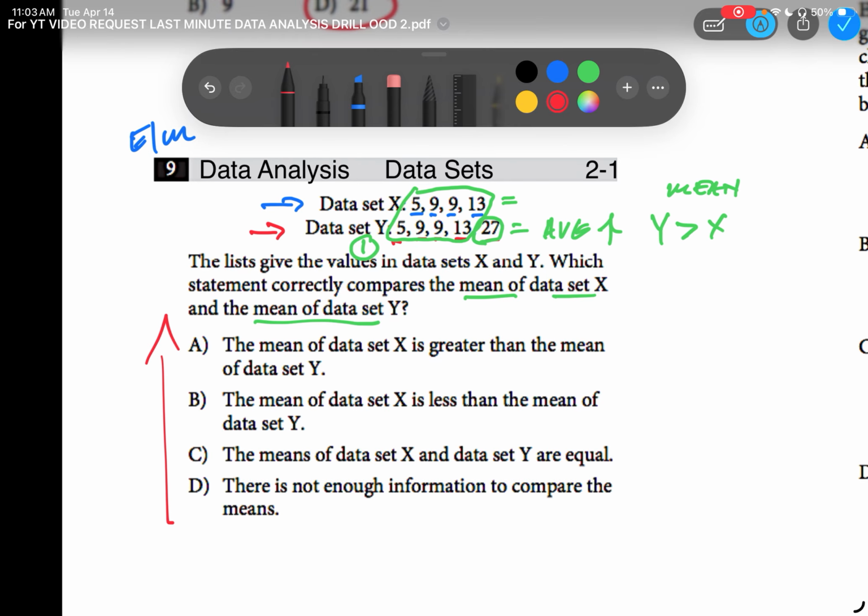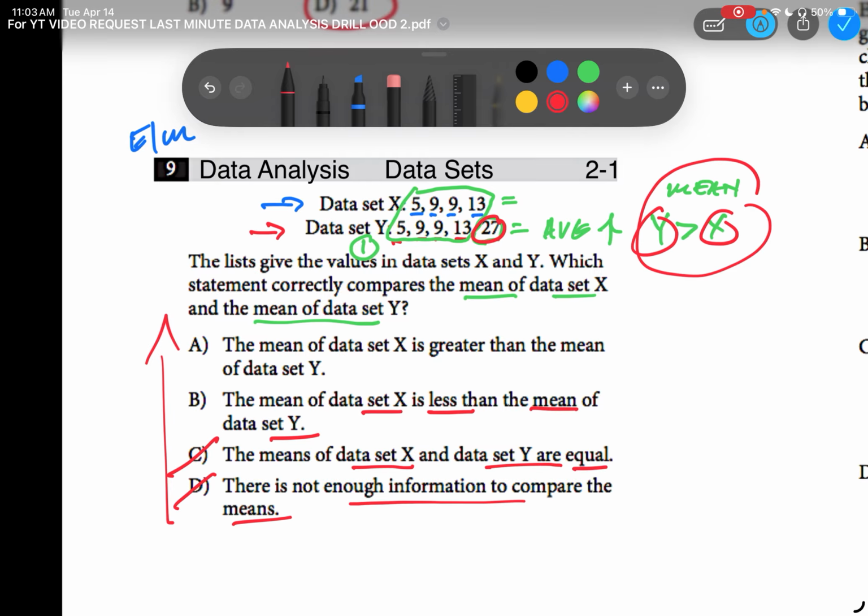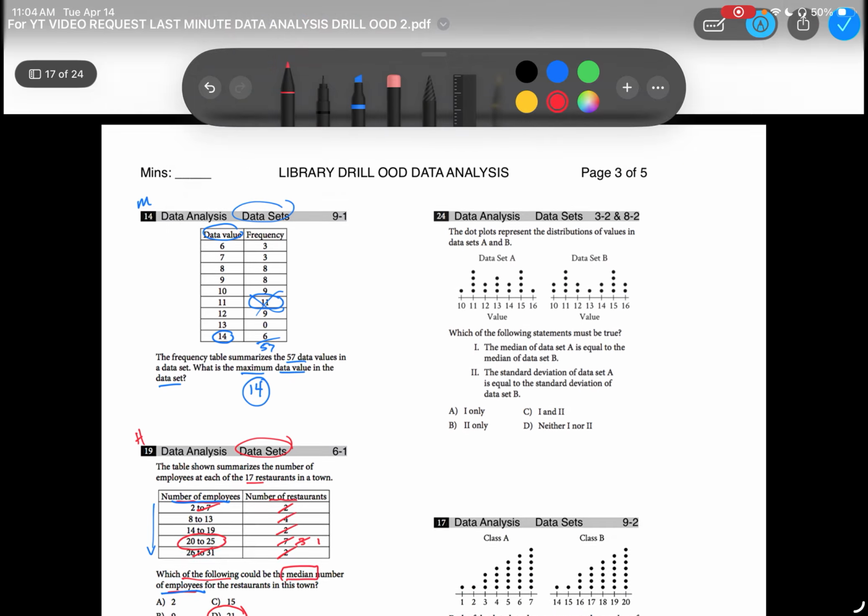For these questions, always answer from the bottom up. There is not information to compare the means. No, that's fake because we can figure out the means for both. What about C? The means of data set X and Y are equal. No, that is fake because you have an extra number. They're never going to be equal. So it's going to be between A and B. Answer choice B reads, the mean of data set X is less than the mean of data set Y. That's what we said. X is less than Y, so therefore B is our best answer. Woo! All right, next question.